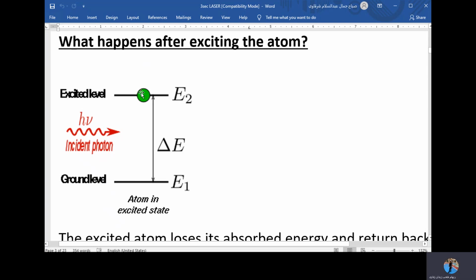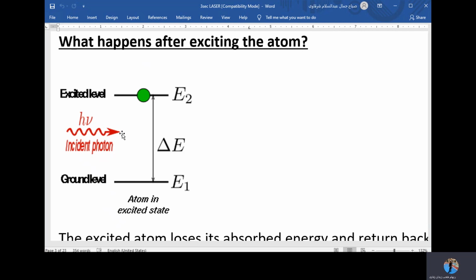What happens is this electron will never be happy in the higher energetic state, so it will go down to the original ground state, E1, and the amount of energy that caused the electron to move in the first place will be released. Let me repeat this part again.